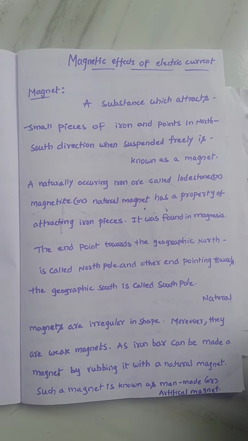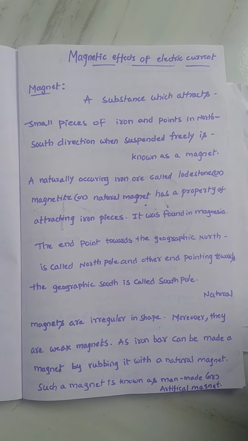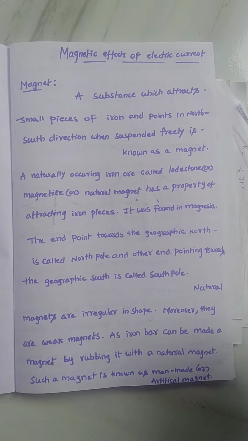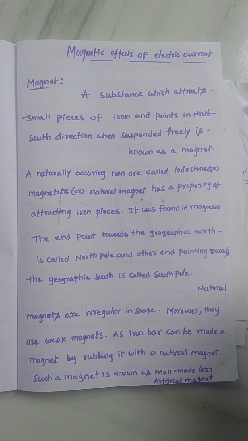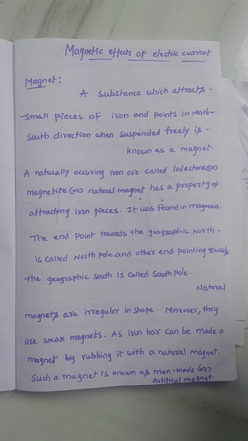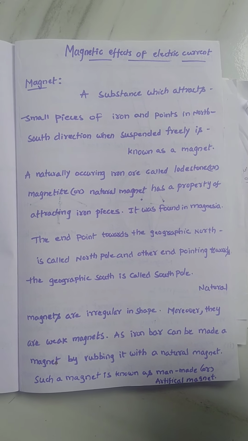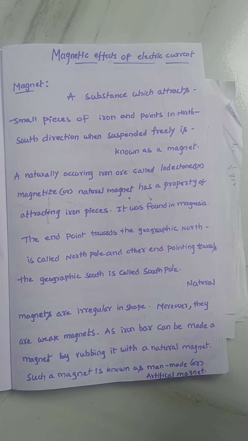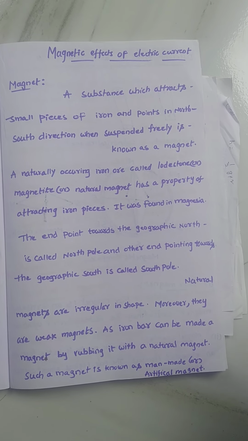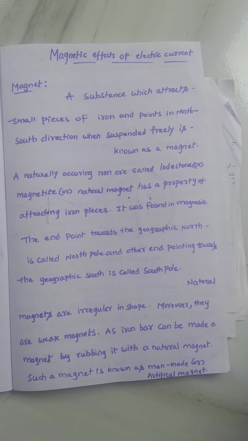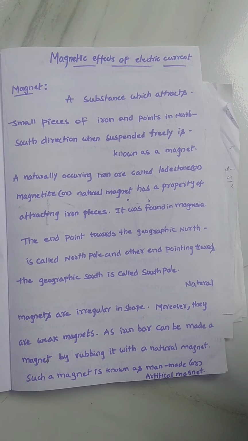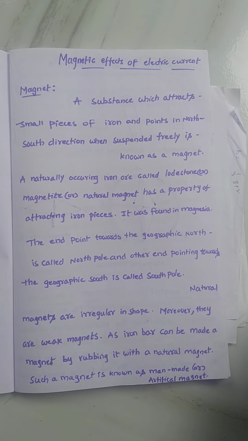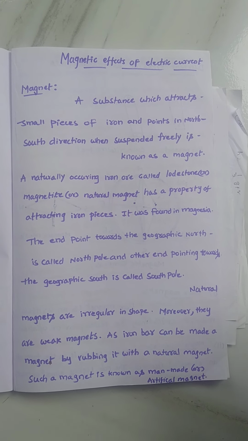So mainly, a magnet means a substance which attracts small pieces of iron and points in the north-south direction when suspended freely. Whenever a magnet is suspended freely, it always shows the north-south direction. Now, a naturally occurring iron ore is called lodestone, which we also call magnetite or natural magnet, right?